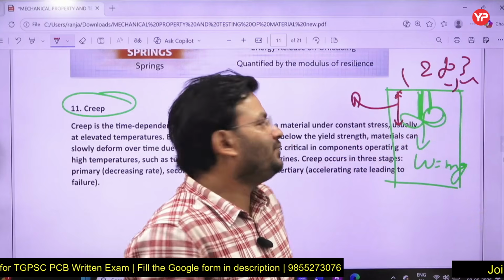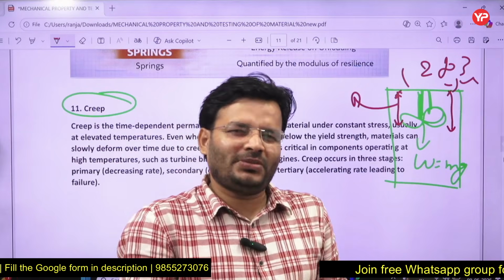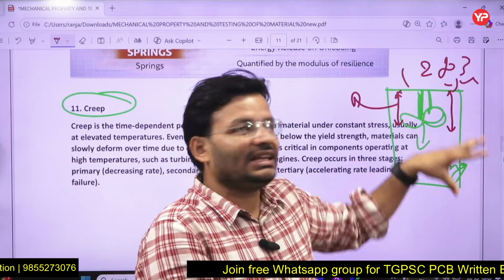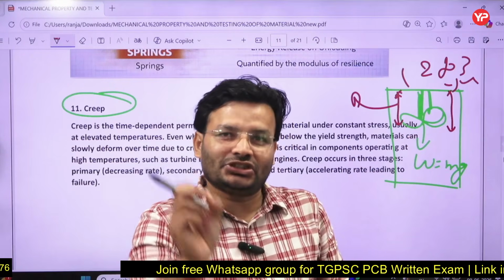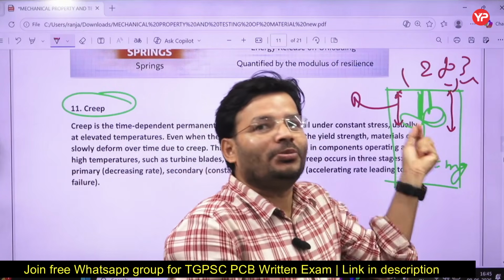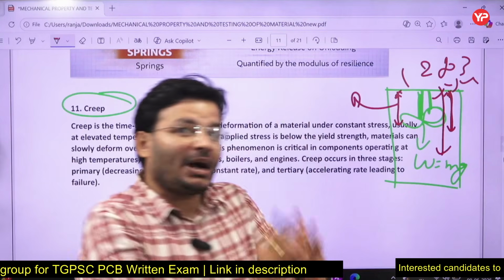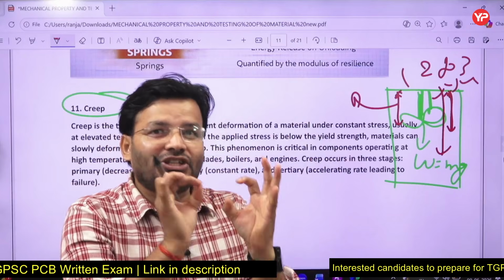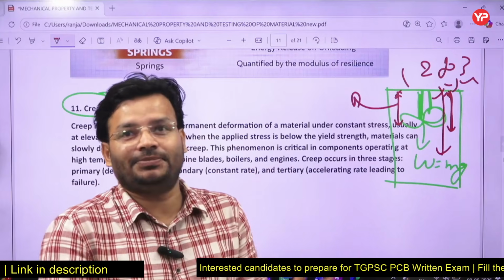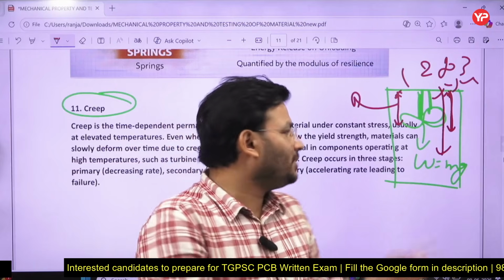Now measure the length. You will find it is a little bit higher. That will be in millimeters, microns. Even you cannot see it with the naked eye. You have to use a proper instrument to check the change in length. And that increase in length is called creep. And it becomes more severe if the temperature of the room is high. Whatever length you can see, if the temperature is high, it will become higher. So creep becomes very significant, very dangerous at a high temperature. So once again, what is creep? Creep is a permanent deformation at a constant load, because the load is constant.